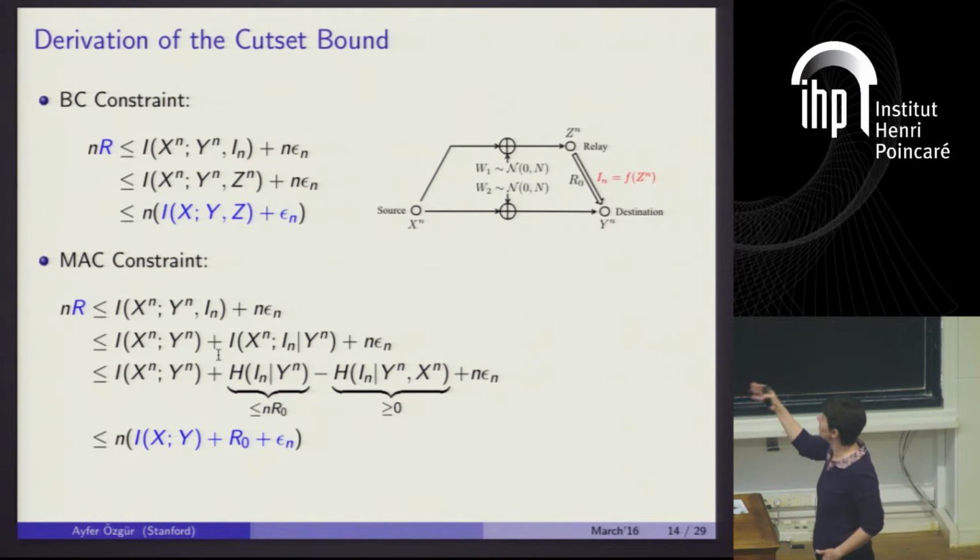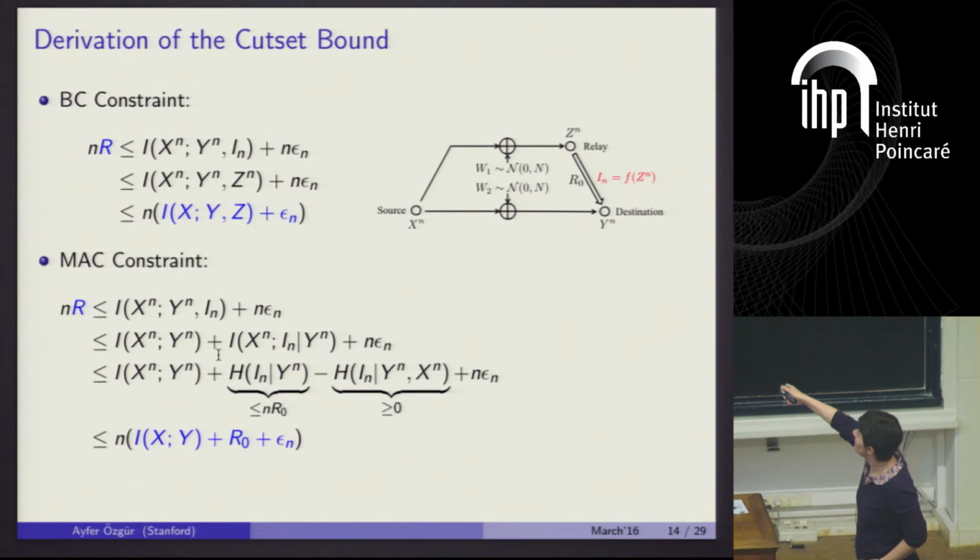Okay, and you can single letterize this in two different ways. You take this n-letter expression. You can first upper bound it with this n-letter expression. This is simply because In is a function of Zn. Therefore, by the data processing inequality, this is larger. And then you can just use a time-sharing argument to single letterize that, okay? And you get your broadcast bound in the Cutset bound.